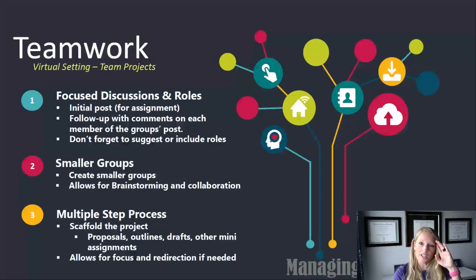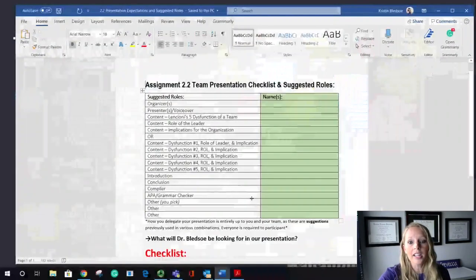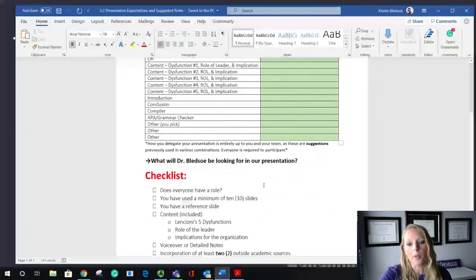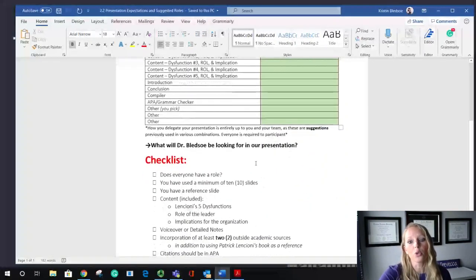And the other part, and I would make this really clear in the assignments, is that everyone has to have a role. Now you can give them suggested roles, which is what I do, and I can show you those. I like to give them roles because I definitely want to make sure certain things are being hit, but sometimes they really want to know what the professor expects. So I give them these suggested roles. They can actually use this Word document, fill it in, and then they have the opportunity again to read through what I expect.